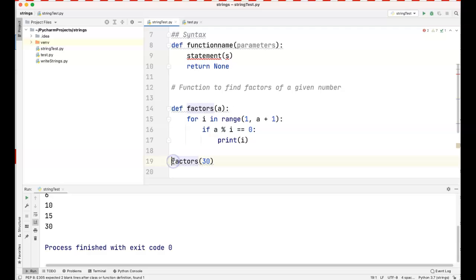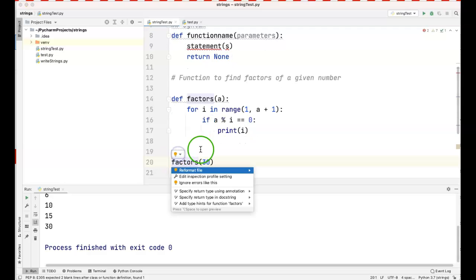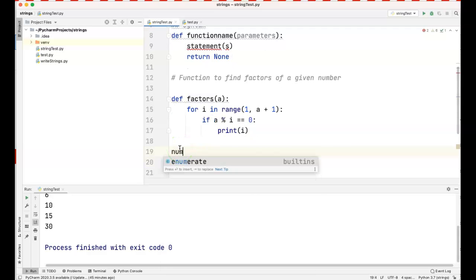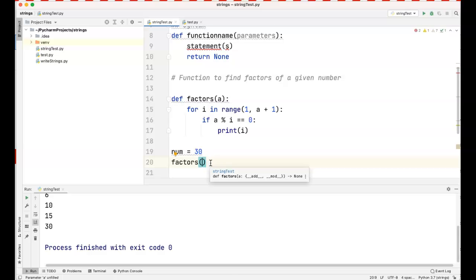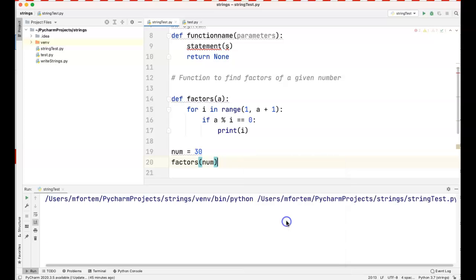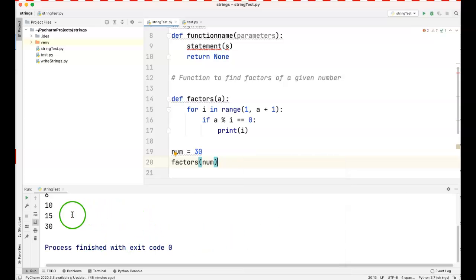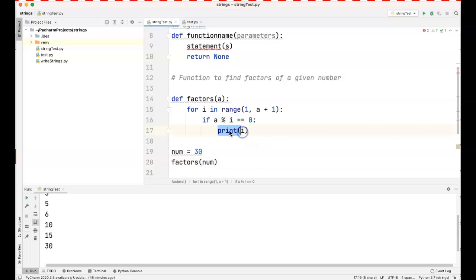And you could have come here and created a number, and say num is equal to 30, and rather than saying factors 30, you say factors num, and if I run that, it should give me the same answer. That is why in most functions you don't want to print within the functions, because printing can be done outside.